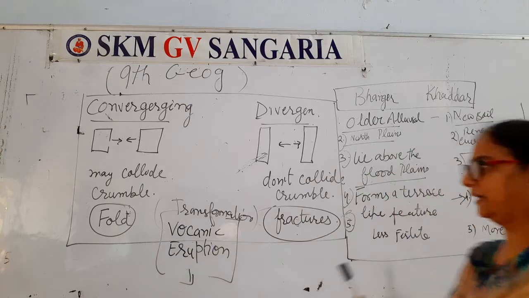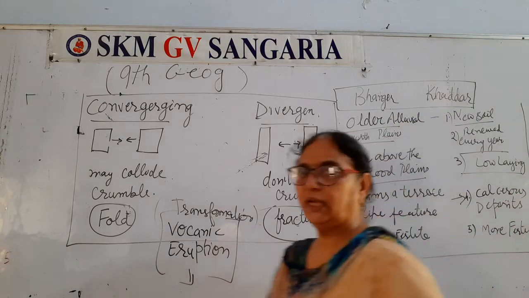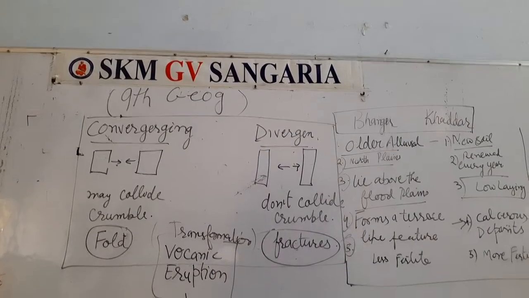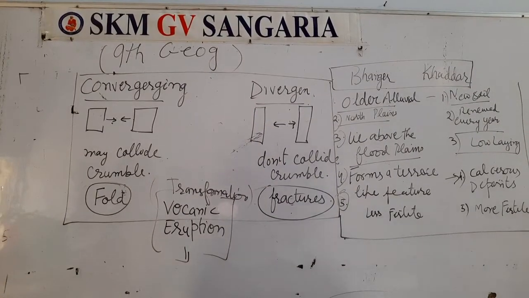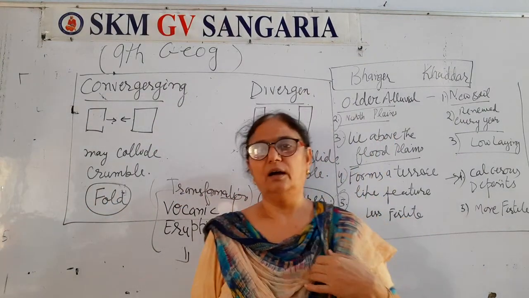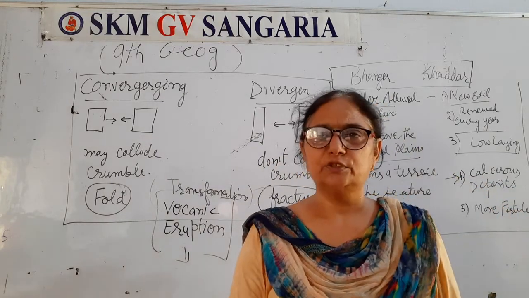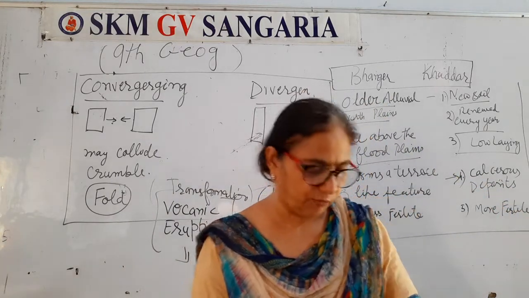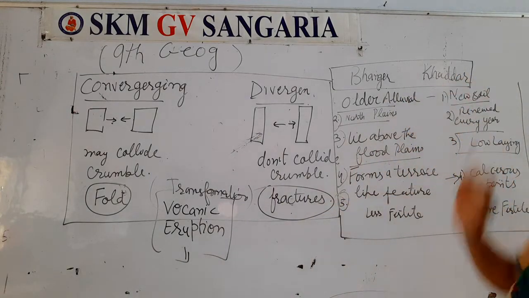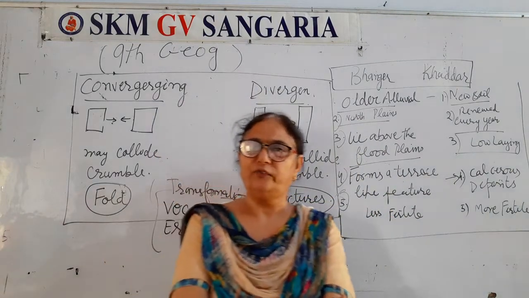And second, my term is Bhangar and Khaddar. You know that these are the forms of soil, these are the types of the soil, right? This soil is formed by both the activities, erosional and depositional activities of river water, and these 2 types of soils are formed in the northern plains of India.